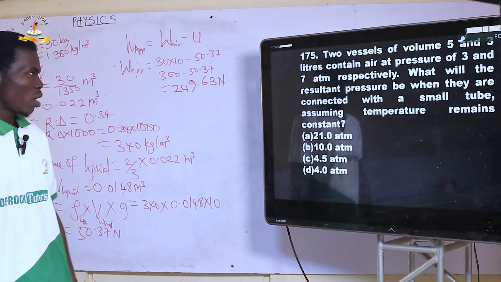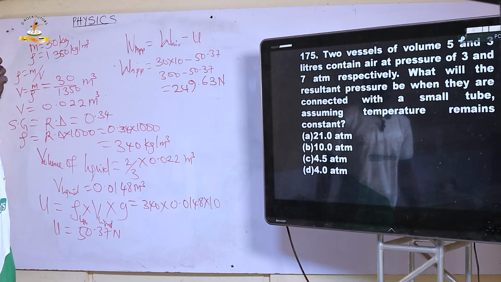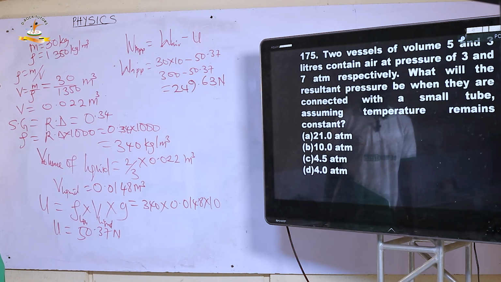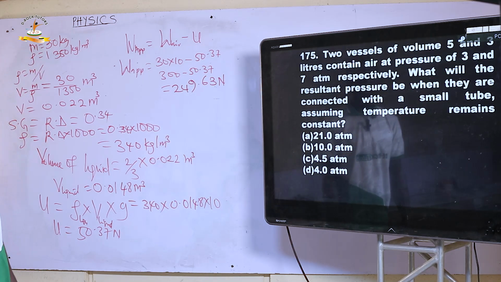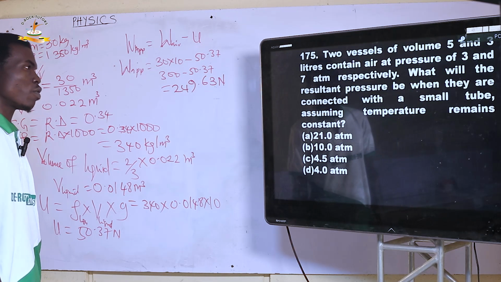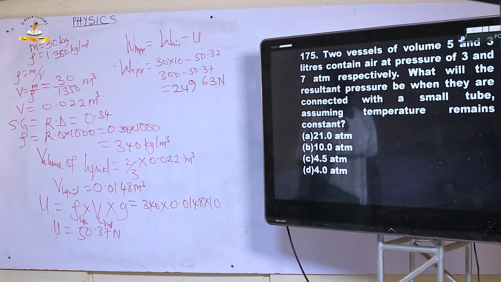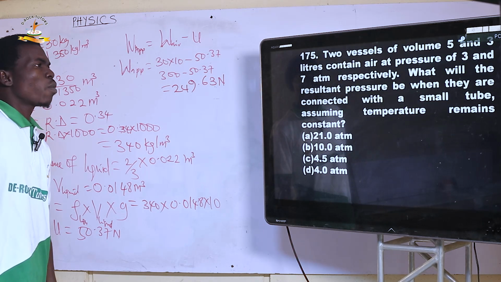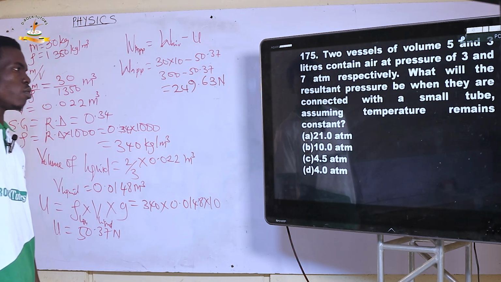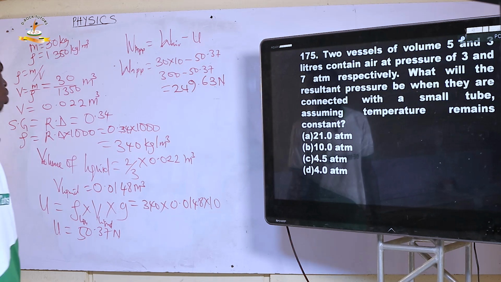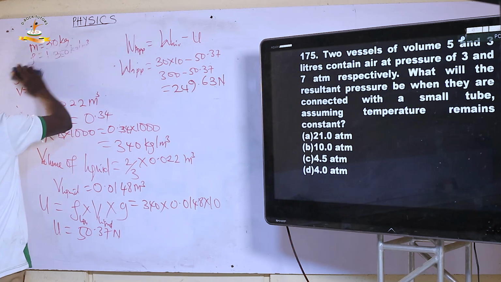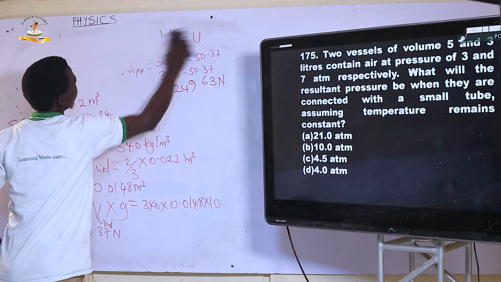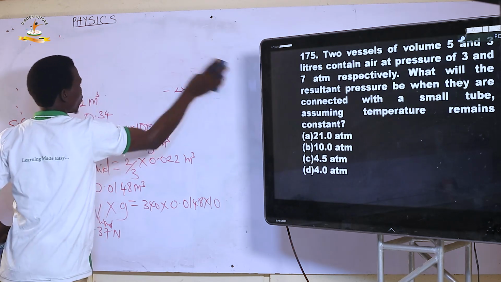Next. 175. Two vessels of volume 5 and 3 liters contain air at pressures of 3 and 7 atmospheric pressure respectively. What will be the resultant pressure when they are connected with a small tube, assuming temperature remains constant? And this just has to do with pressure variation, partial pressure, and total pressure.